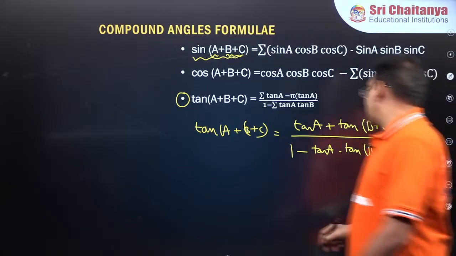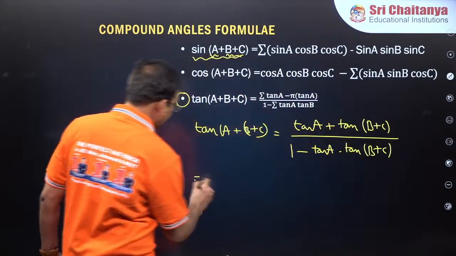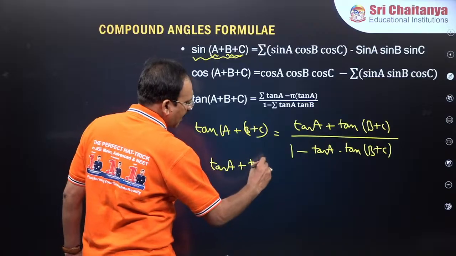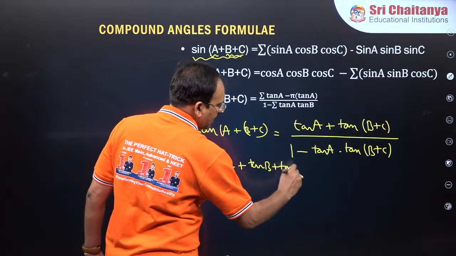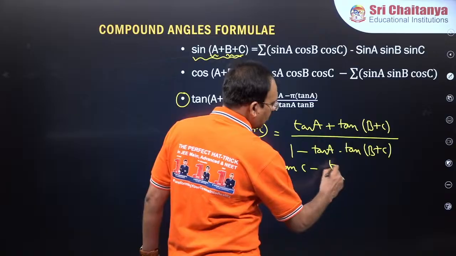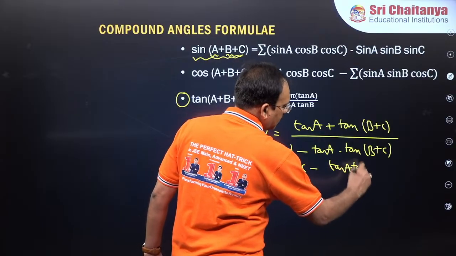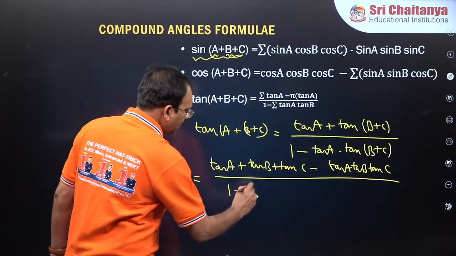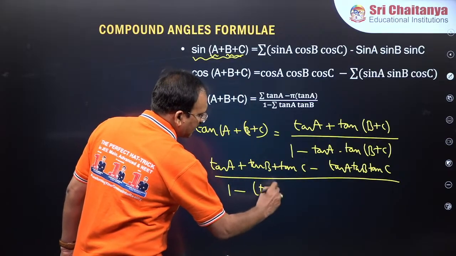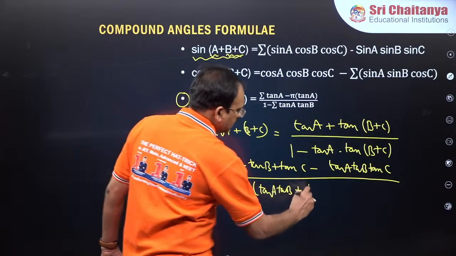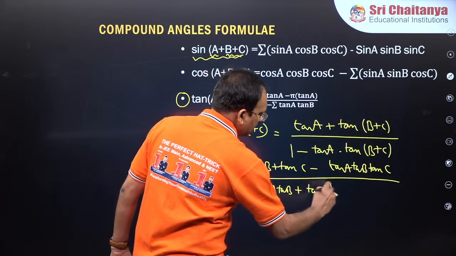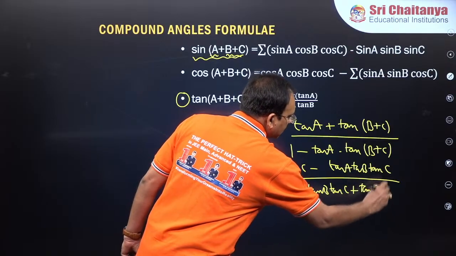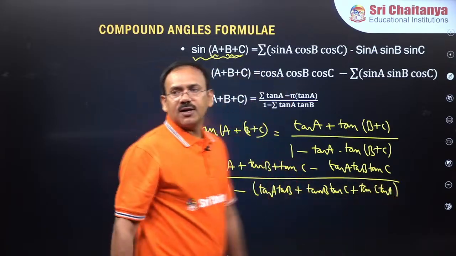If you replace that, finally you will get the formula: (tan A plus tan B plus tan C minus tan A tan B tan C) by (1 minus (tan A tan B plus tan B tan C plus tan C tan A)). So this is a very, very important formula, guys.